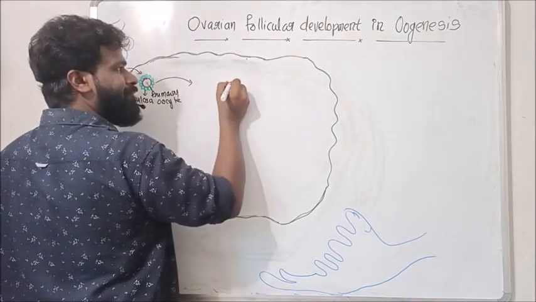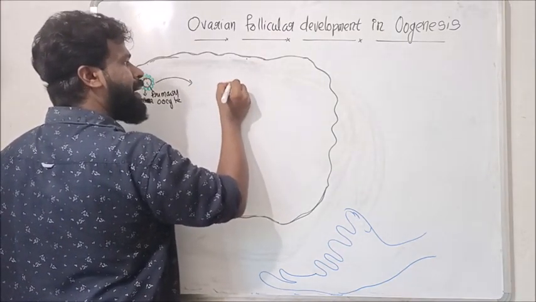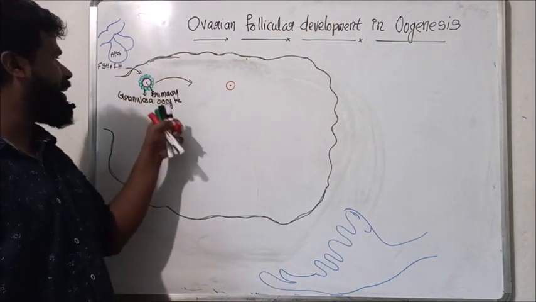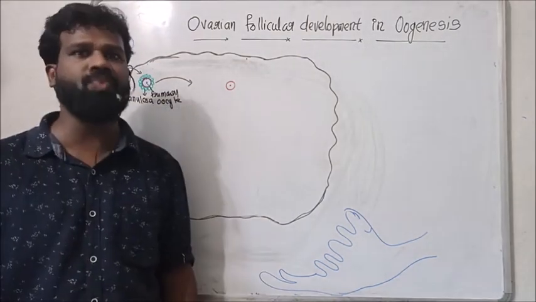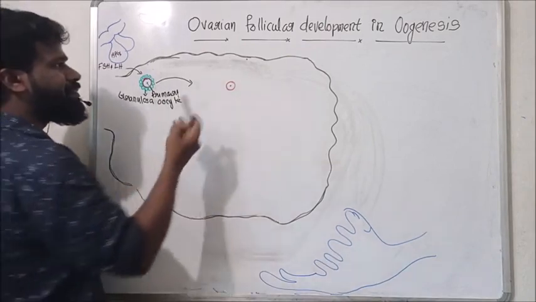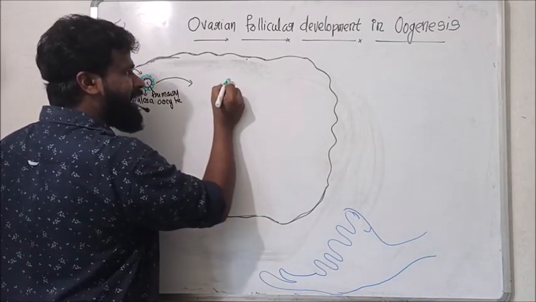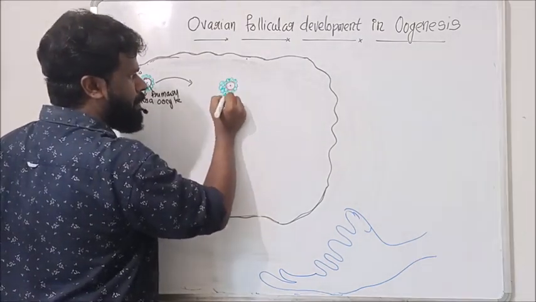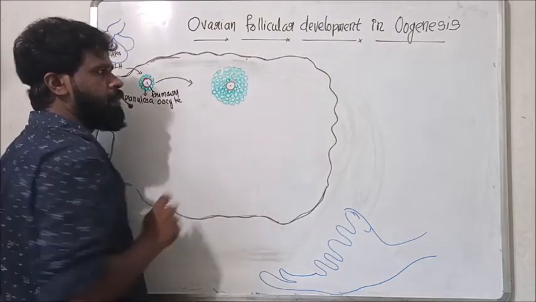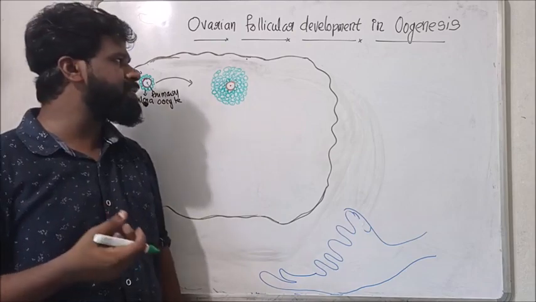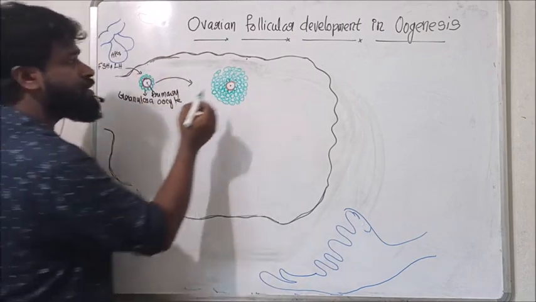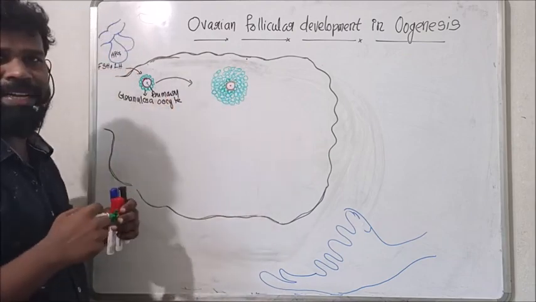A secondary follicle contains the same primary oocyte in prophase I. But here the granulosa cells divide rapidly, so several layers of granulosa form around the primary oocyte.